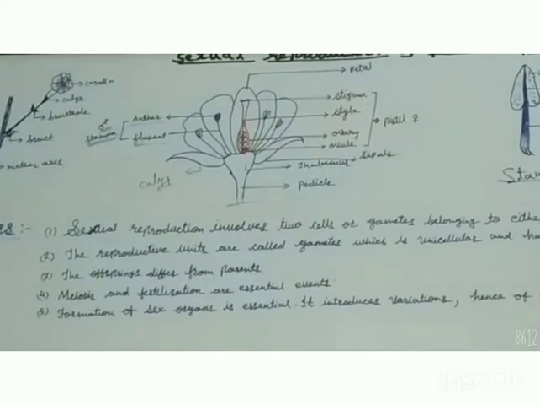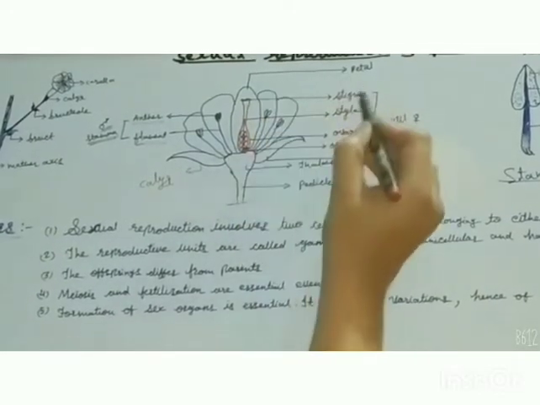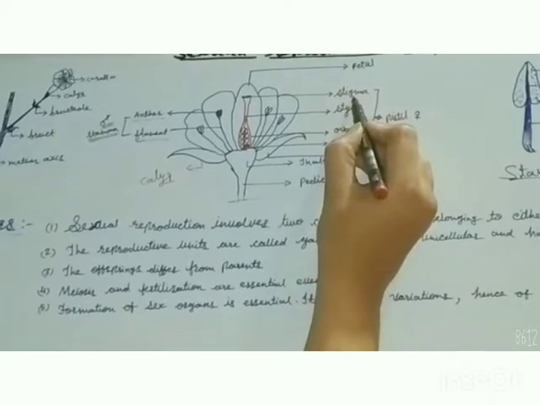The innermost whorl is the pistil, which is the female reproductive organ. Its tip is called the stigma, which is sticky in nature.